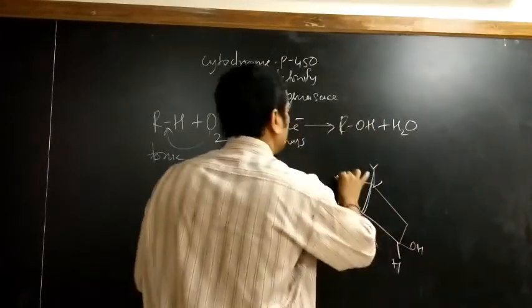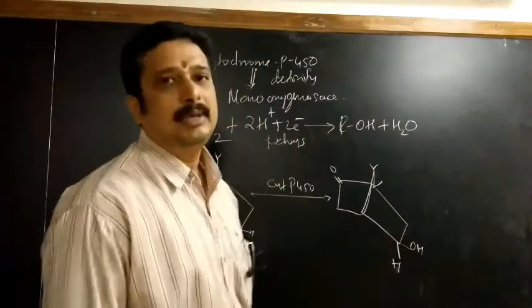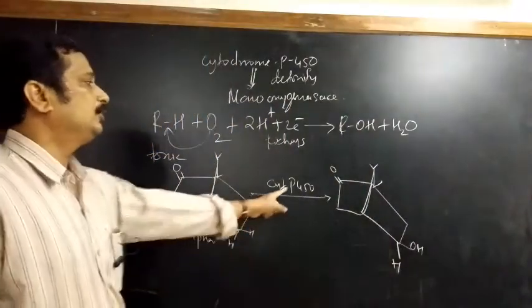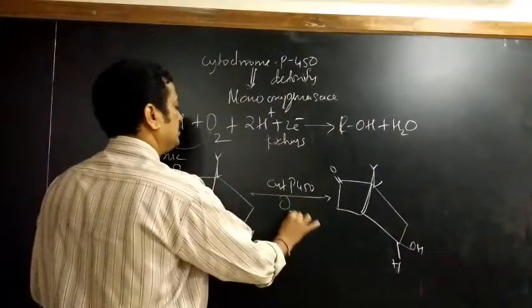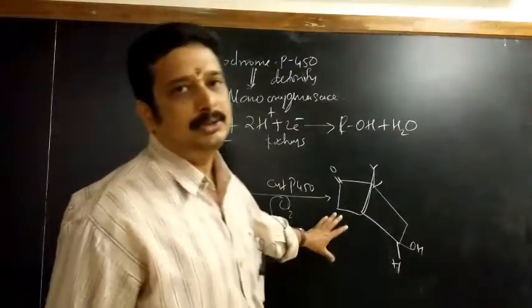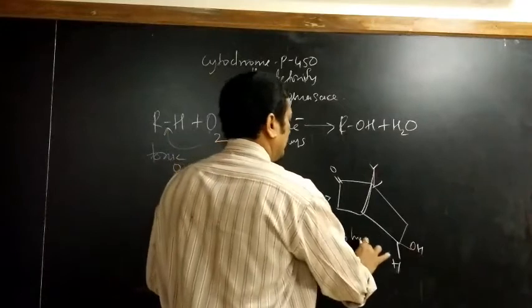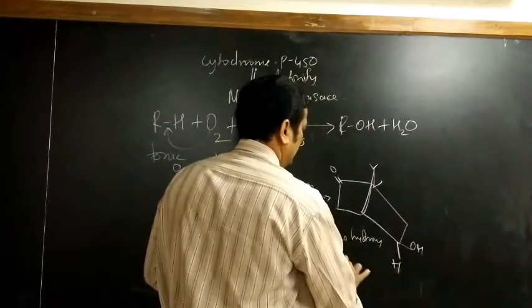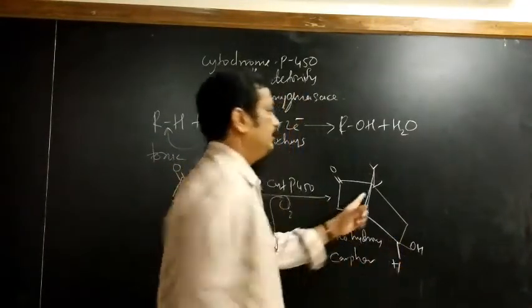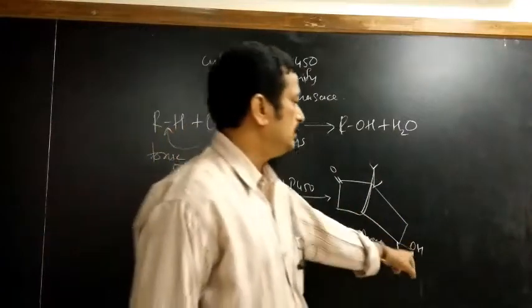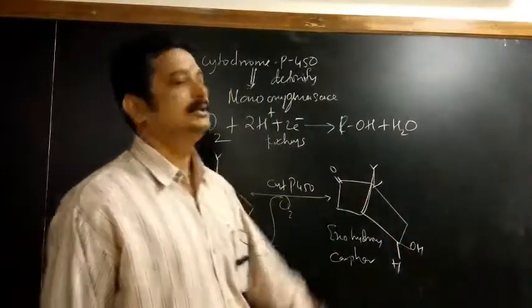Inside the camphor molecule, one of the oxygen is introduced here. This is called 5-exohydroxycamphor. So one of the oxygen is introduced into this hydrogen position, and this is formed.